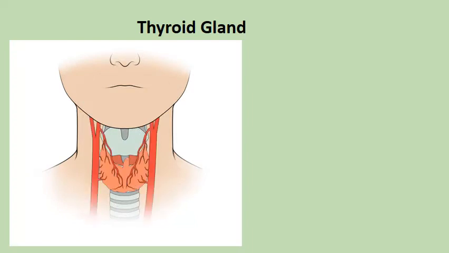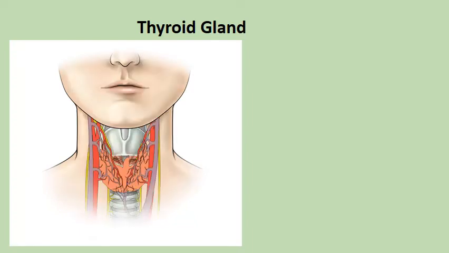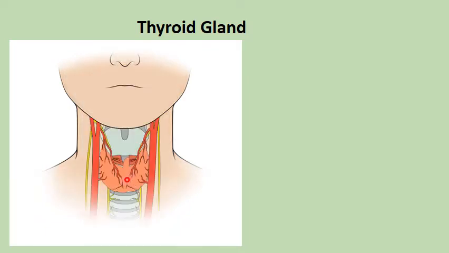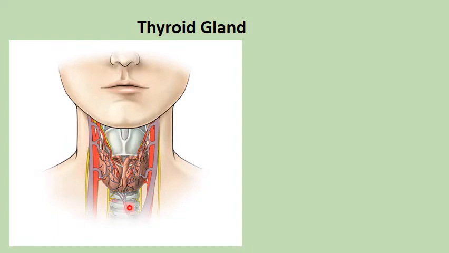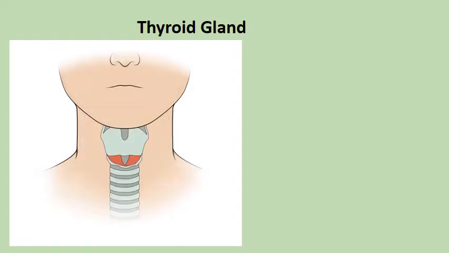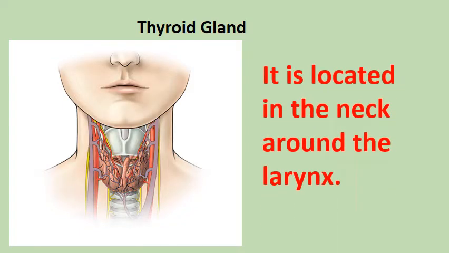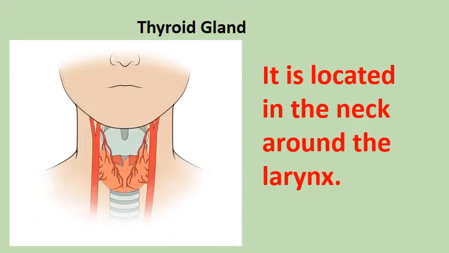Now, the thyroid gland. As you can see, the place of the thyroid gland. If you look over here in the picture, this is the thyroid gland. It's located in the neck, around the larynx. So where is the thyroid gland located?